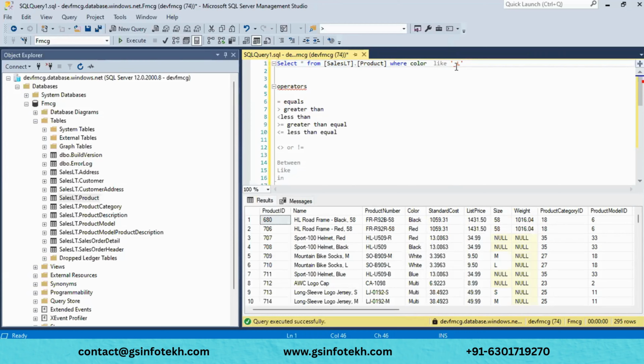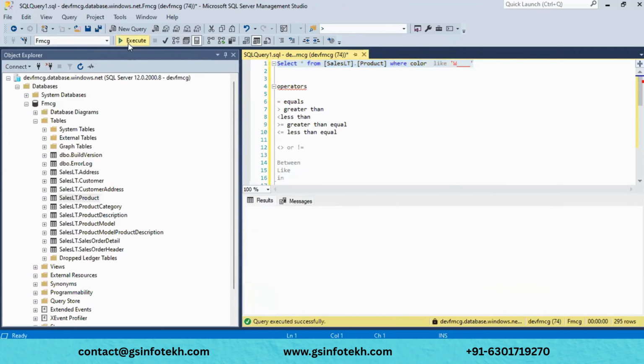Now here I will put W, and underscores, so any value can be there. Now if I run this, I will get the values that start with W and can have any value after.